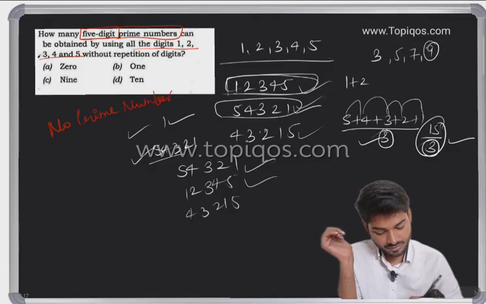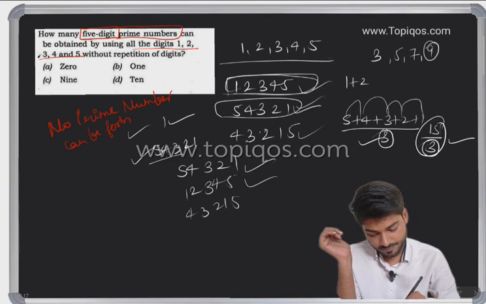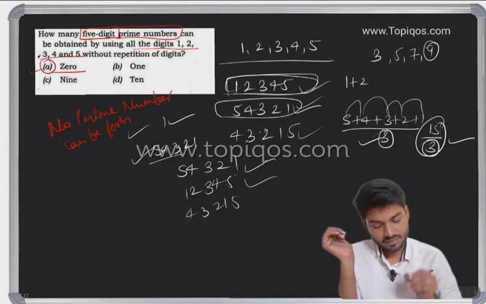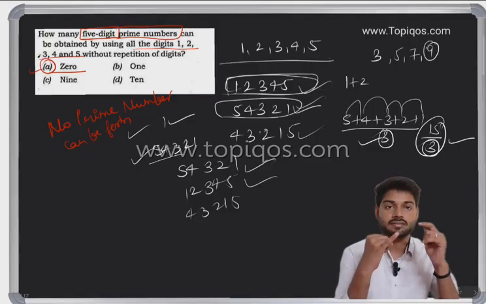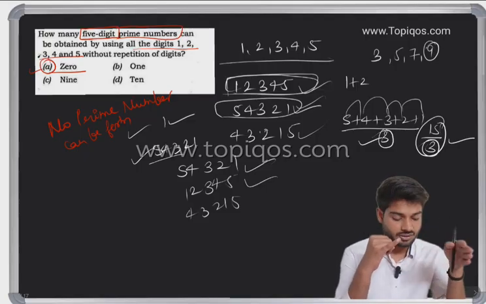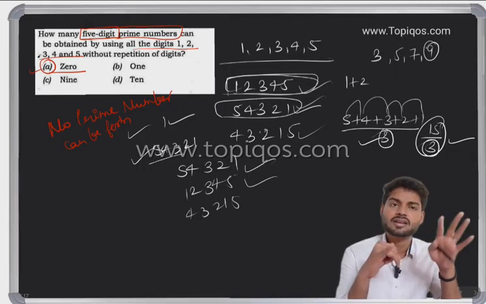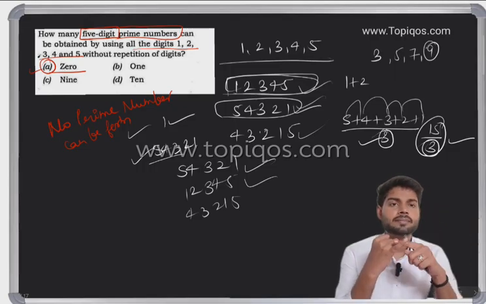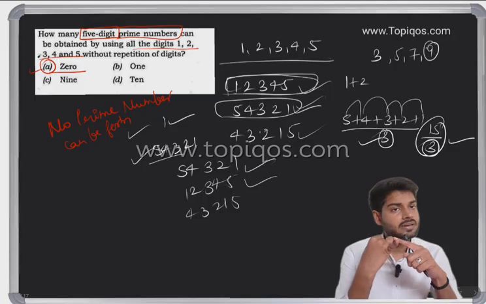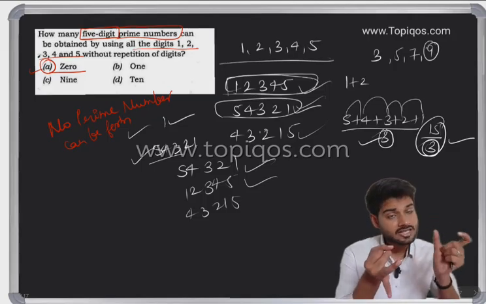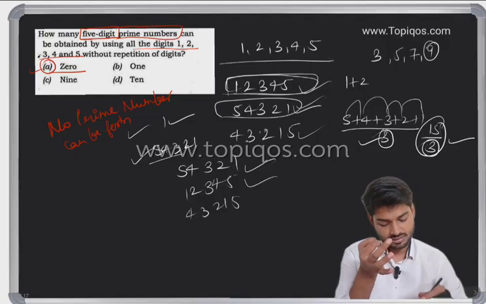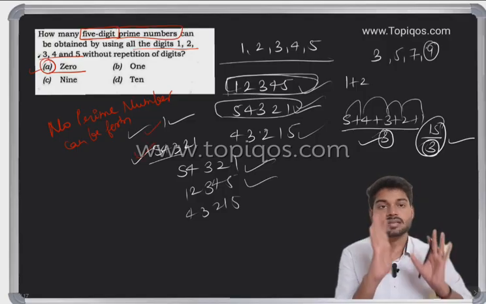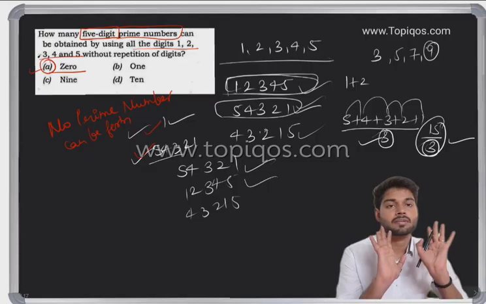Why am I saying no prime number can be formed? So it would be 0. Have you got it? Because if we make any number from 5, 4, 3, 2, 1, whether 4, 3, 2, 1, 5 or any arrangement, it can be divided by 1, yes, and that is a basic prime property. Yes, it can be a prime number.